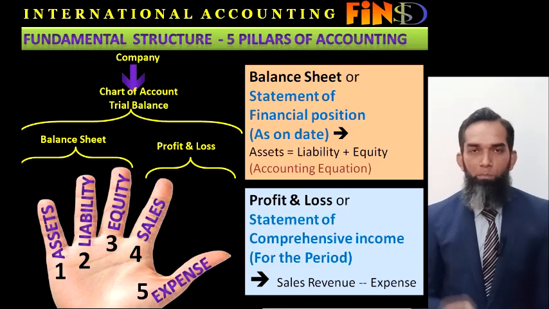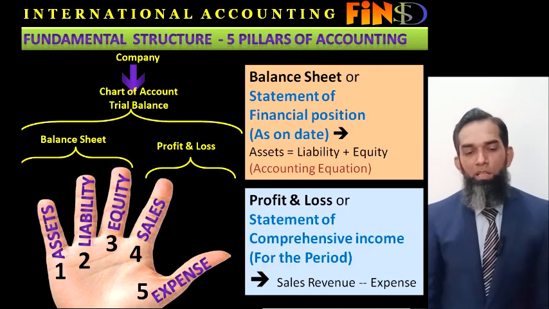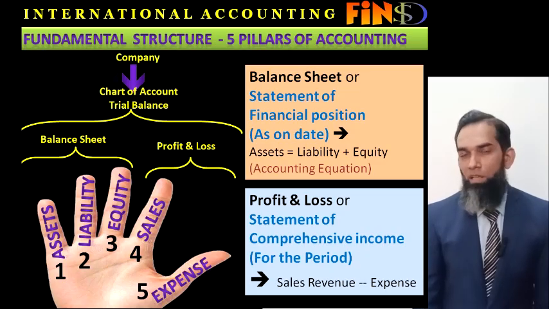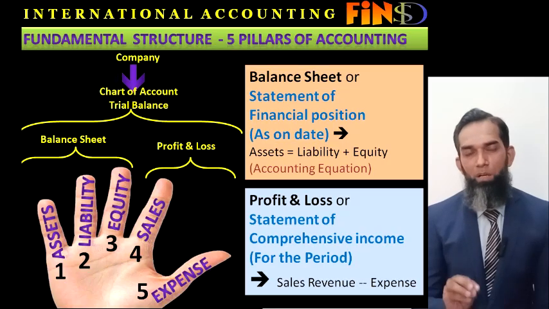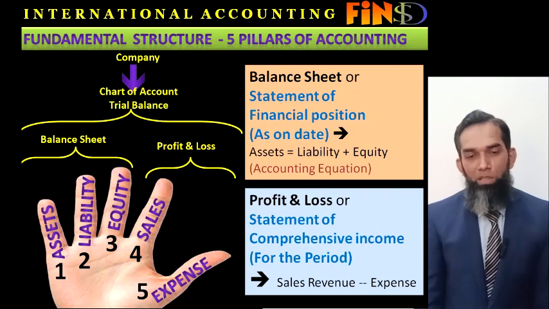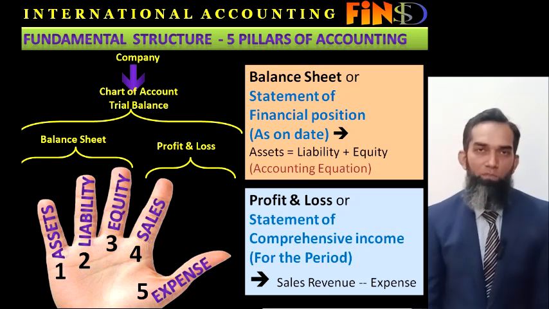And if you combine all these accounts, assets, liabilities, equity, sales and revenue, and expenses, these five heads, if we combine, it is called the trial balance of the company. Trial balance is actually the balances in individual heads of all these accounts, which we will cover in future slides.